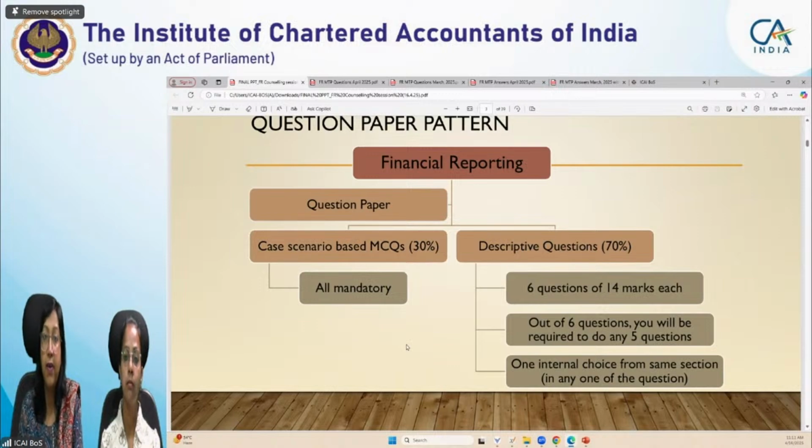It is always advisable to do only those questions which are supposed to be done, and that is only 5. Don't take the risk thinking that if this goes wrong, the other will be there, so marks will be provided. It depends on the examiner. There is no standard thing, and we cannot rule it out. This is a subjective clause. We cannot ask examiners why they have not checked the last one, because it was not supposed to be checked.